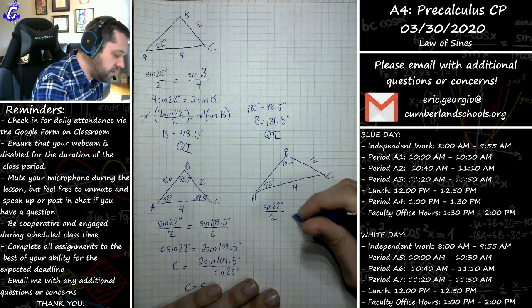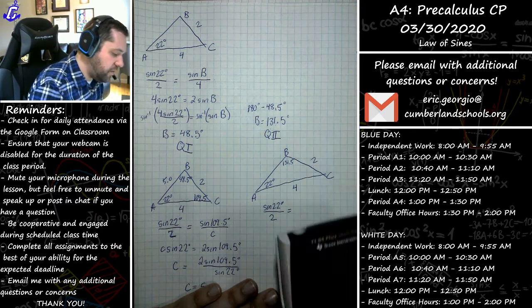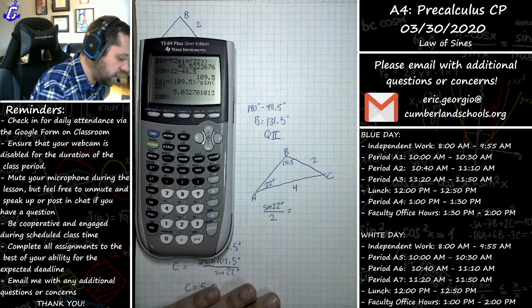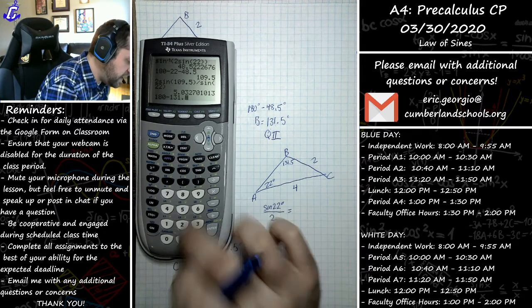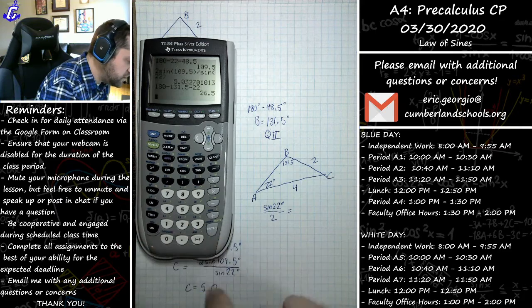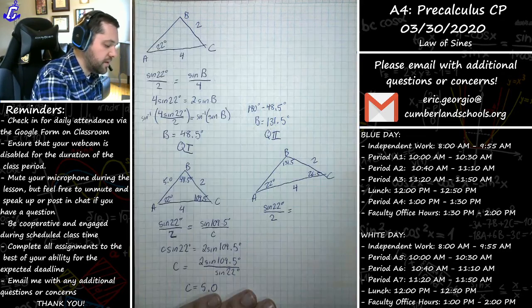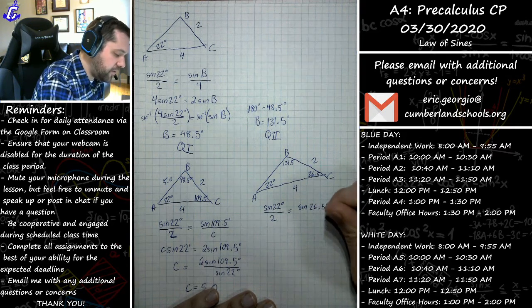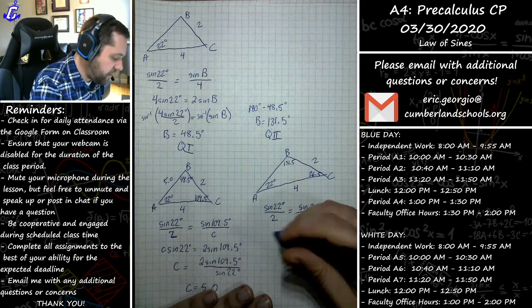The sine of 22 over 2 should equal, oh, I need to find what this angle is first. If that's 22 and that's 131.5, I should be able to do 180 minus 131.5 minus 22 should be 26.5, right? So I can say it's equal to the sine of 26.5 degrees all over side C, which I don't know. I can go ahead and cross multiply to solve.